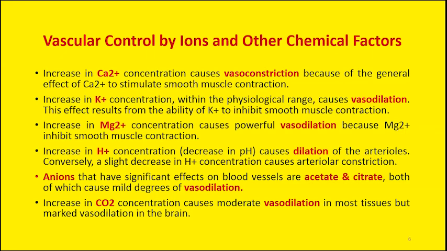So this is the humoral control of tissue blood flow. So when you get a question about control of circulation, you are supposed to mention all the hormones which act as vasoconstrictors, all the hormones which act as vasodilators, and the role of the sympathetic division and the parasympathetic division of the autonomic nervous system is very important. Plus, you should not forget the role of these cations and anions, which cause either vasodilatation or vasoconstriction. So this is all about the humoral control of circulation.